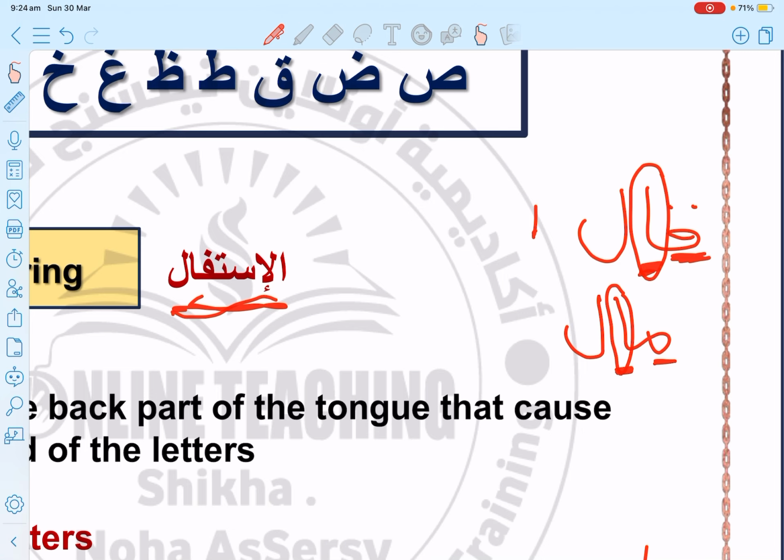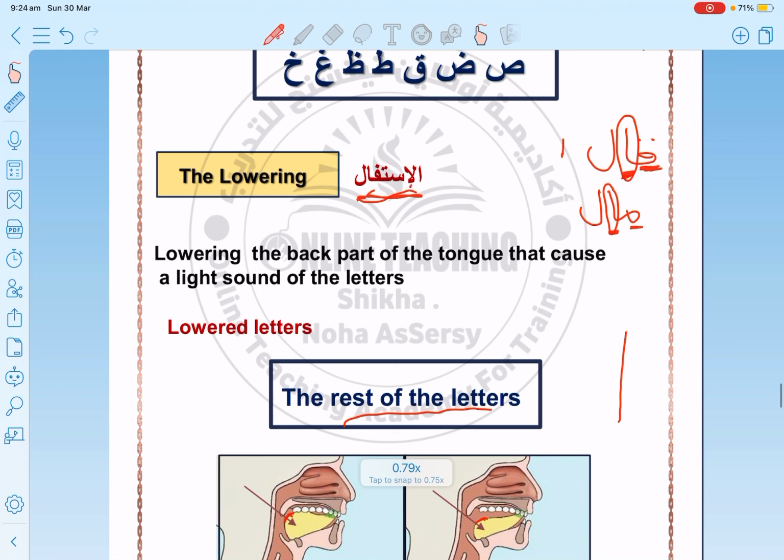Okay. Now let's move to الاستفال, the lowering letters, the second group, the rest of the letters, the permanent light letters. Whenever they have kasra, fatha, dhamma, sukun, they will be pronounced in a light manner. For example, when I say sharri, focus on the sheen letter. We don't say sharri heavy.